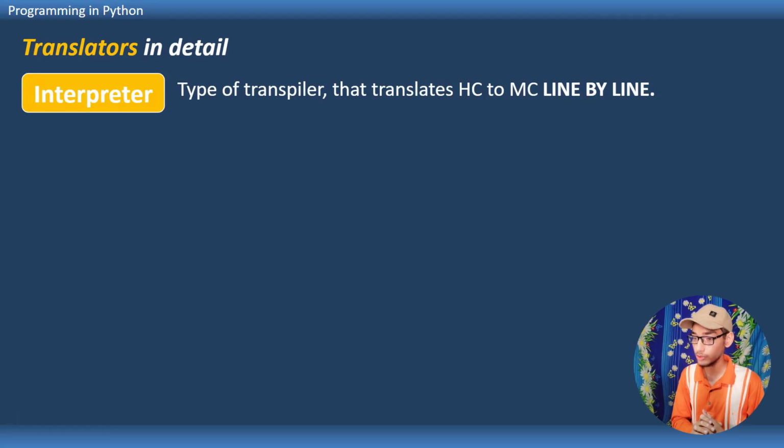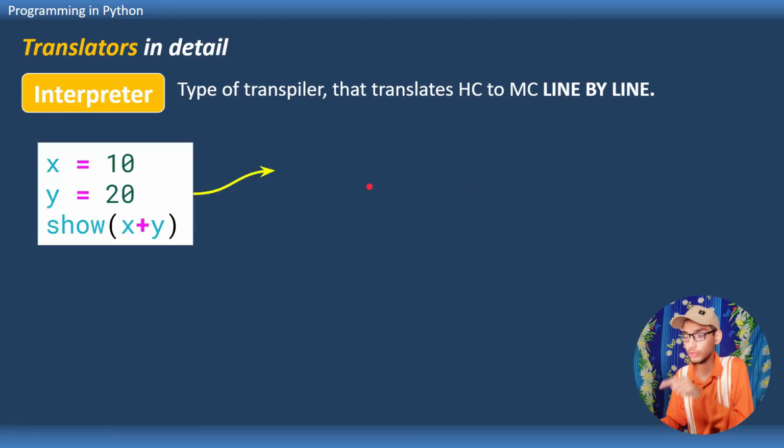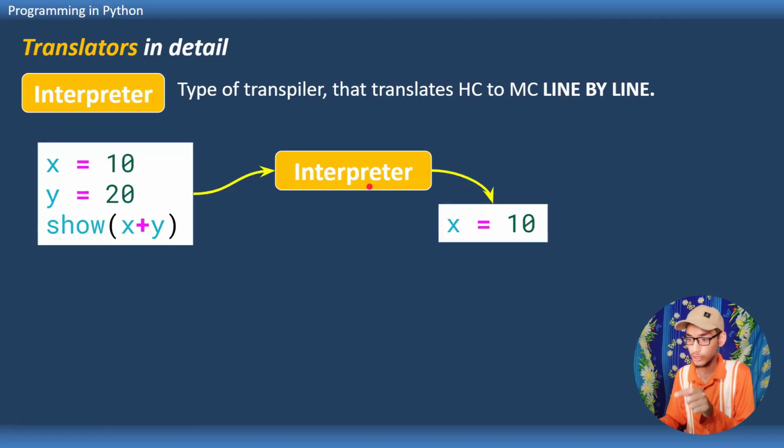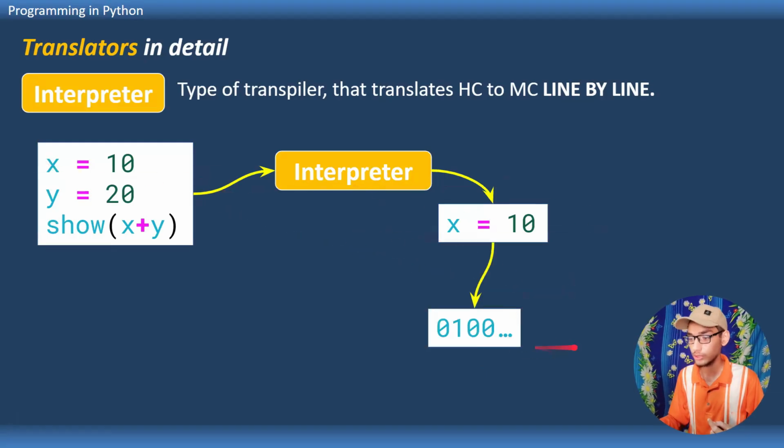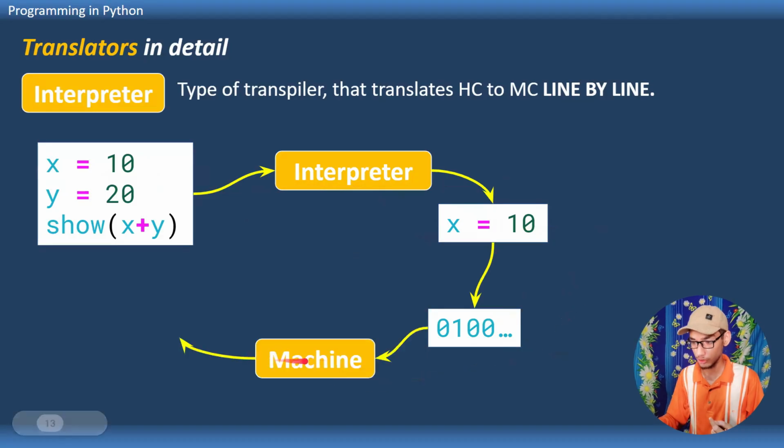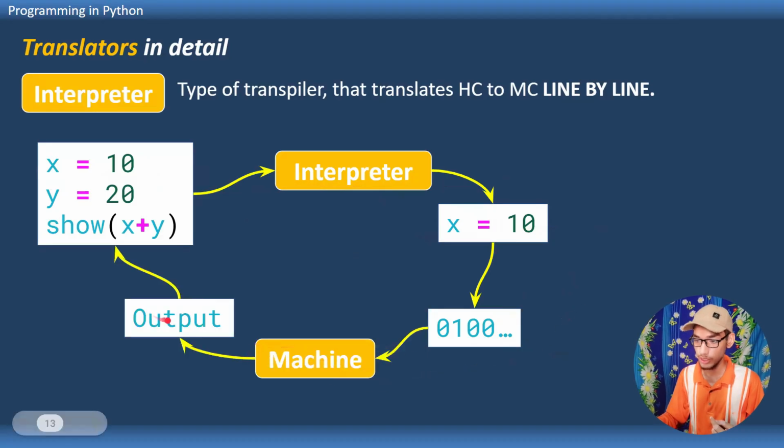But if the feedback is not okay, it will show us the error, which can be an error or warning, whatever. If we give this human code to the interpreter, it will take the first line, which is x equals 10 in this case, convert it to machine code, give it to the machine, the machine gives output, and then the cycle starts again for the next line.